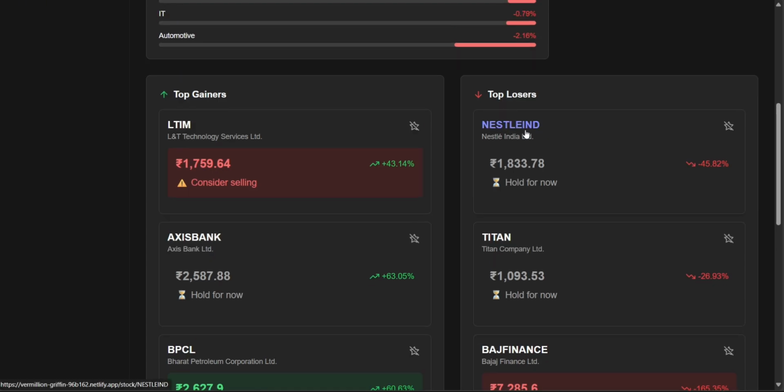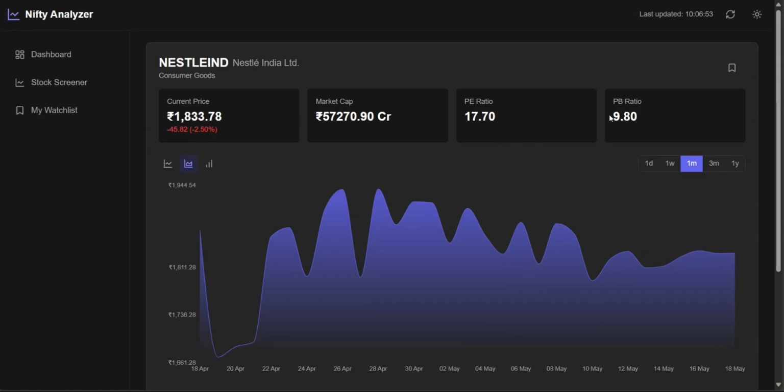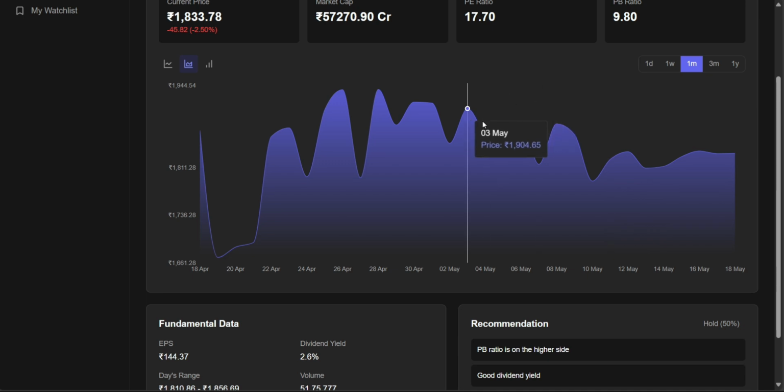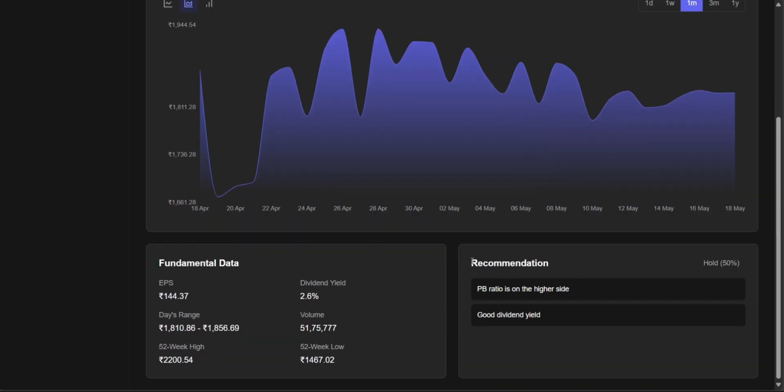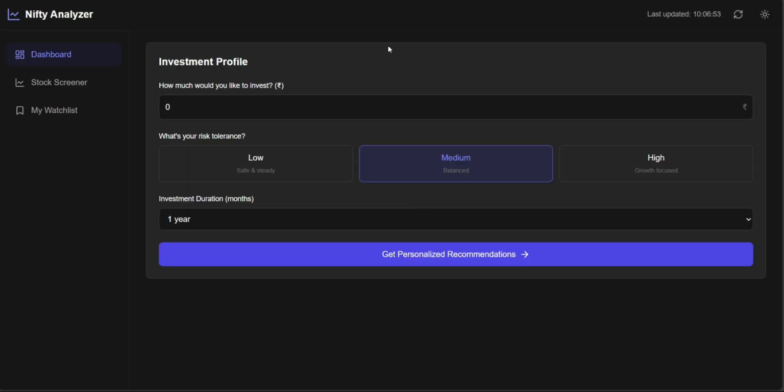If you want to see the chart, then we have to click on it. We'll get maximum details which an investor requires. We'll also show the reasons why we are recommending to hold or buy or sell, like the PB ratio is on the higher side, so hold 50%. Good dividend yield. This is our basic idea.